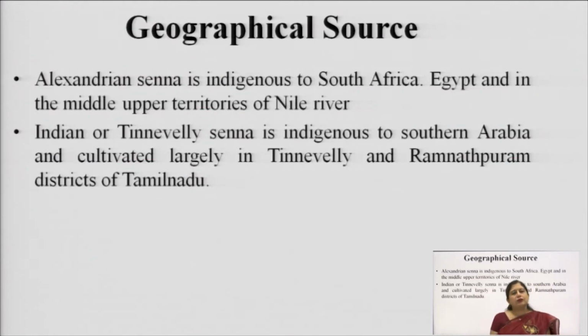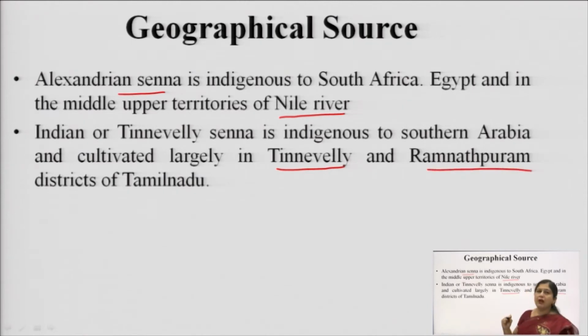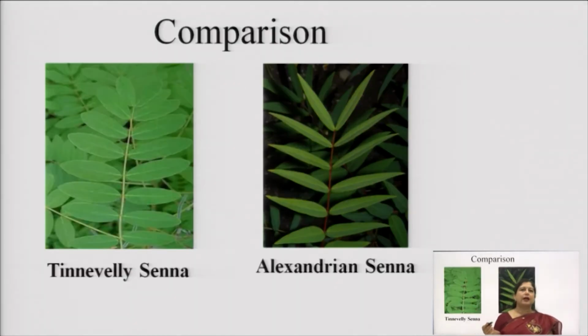The geographical source: Alexandrian Senna is mainly found in the areas near the Nile river, basically Egypt, South Africa and the other middle upper territories near this Nile river, and it grows wild. It is not cultivated, while in India we have the cultivation of Senna specifically in two districts of Tamil Nadu, that is Tinnevelly and Ramanathapuram. So in South India we have these two districts where the cultivation of Senna is done.